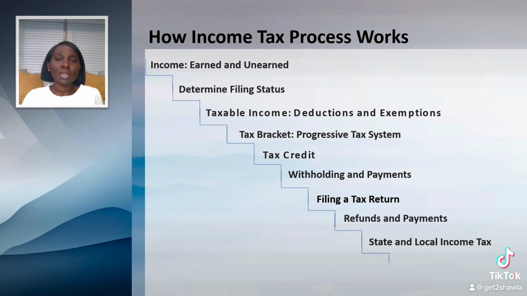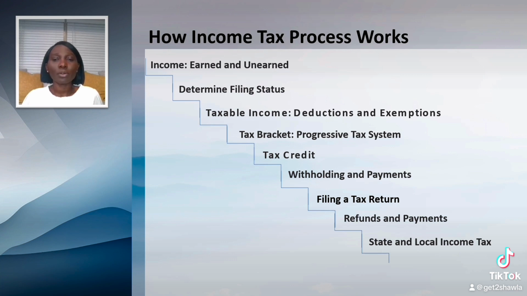The third filing status is married filing separately. Couples who are married can choose to file their taxes separately. In this case, each spouse reports their own income, deductions, and credits. However, this filing status may result in a higher tax liability for some couples. The fourth filing status is the head of household. To qualify for the head of household status, you must be unmarried, pay more than half the cost of living for your home, and have a qualifying person, such as a child or a relative.